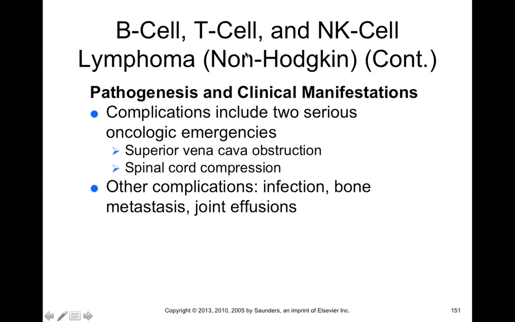The complications of non-Hodgkin's lymphoma include superior vena cava obstruction, where growing massive cells can obstruct this large vein going back to your heart, or even spinal cord compression, where due to bone infiltration, these cells can start to grow and compress the spinal cord, leading to other complications. So infection, bone metastases, and joint effusions can all be complications of non-Hodgkin's lymphoma.